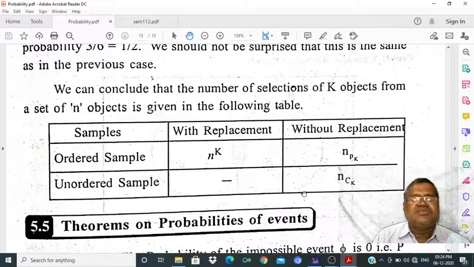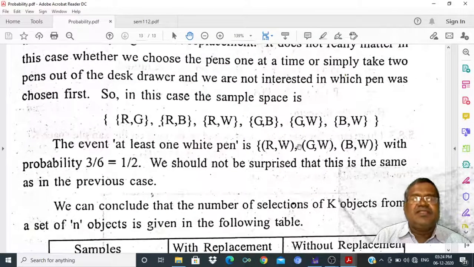Next concept is theorems on probability. In this video lecture, we have discussed the basic concepts of probability, examples that are in common use in probability, and basic definitions of probability with their advantages and disadvantages.